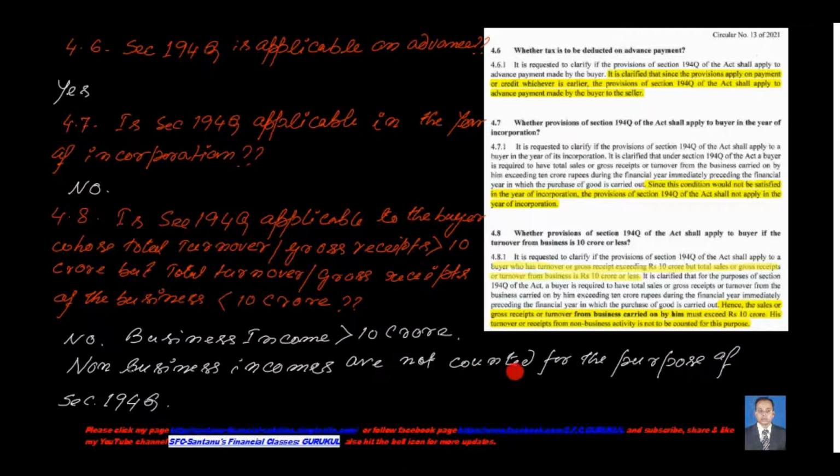Non-business income is not counted for the purpose of section 194Q. Business income needs to be more than 10 crores in order to implement this section. Non-business income should not be counted.